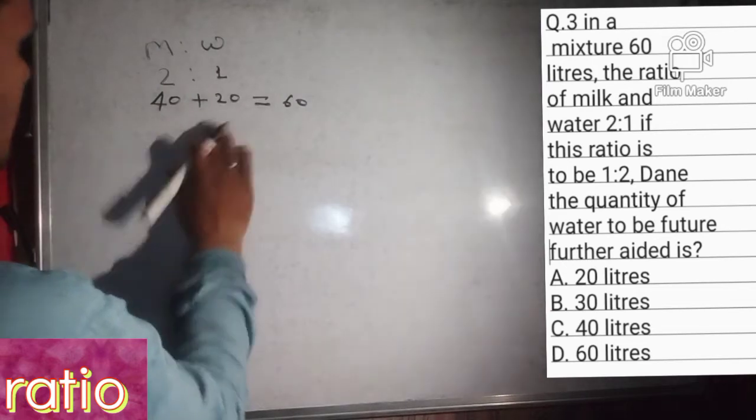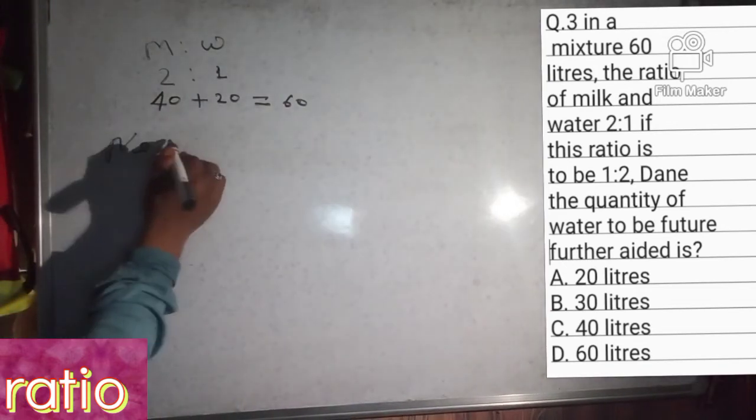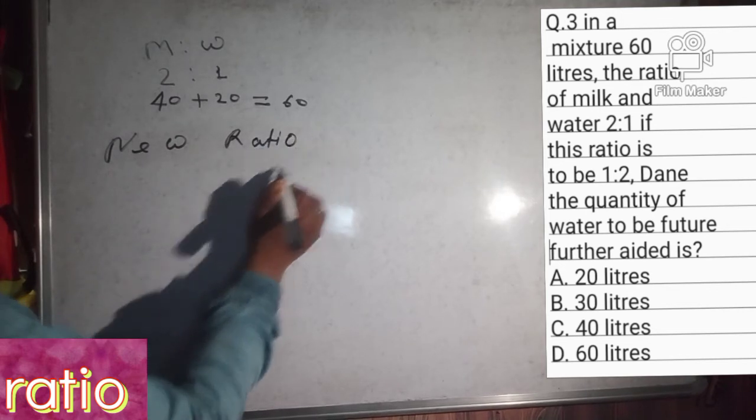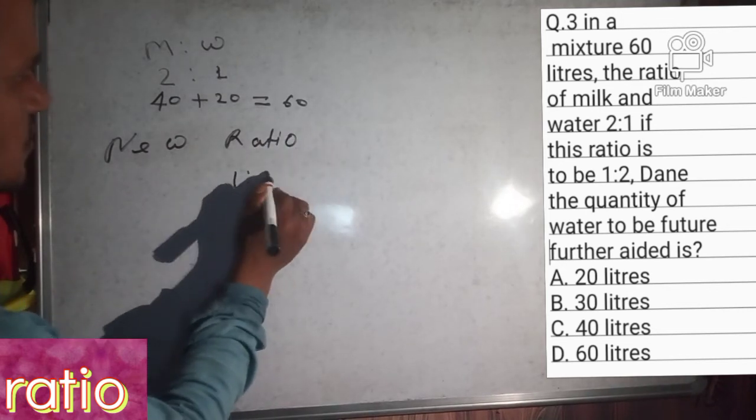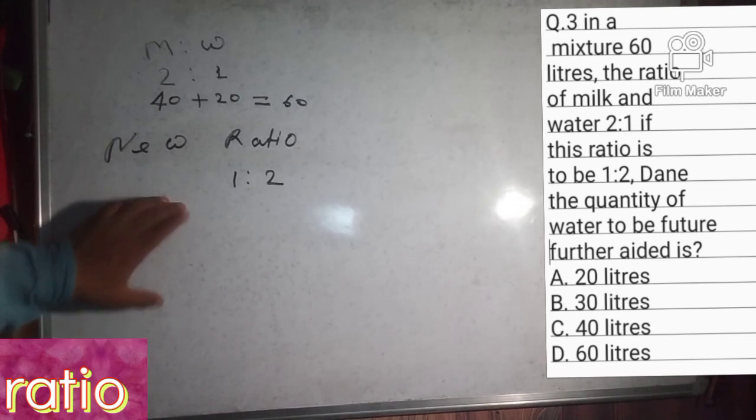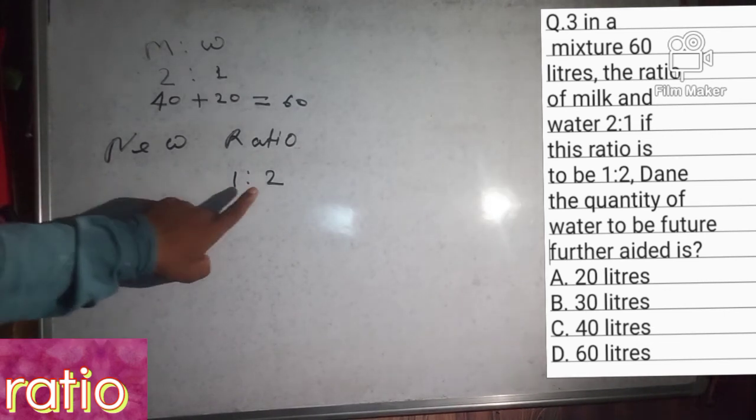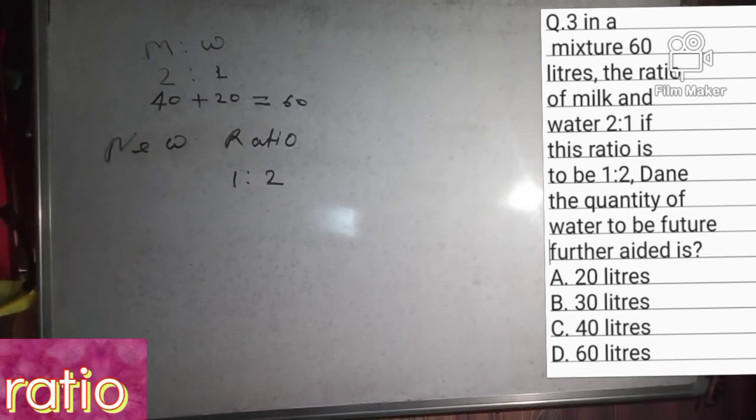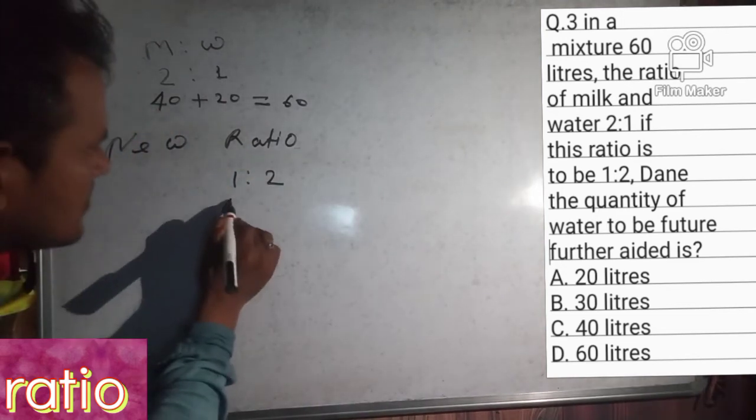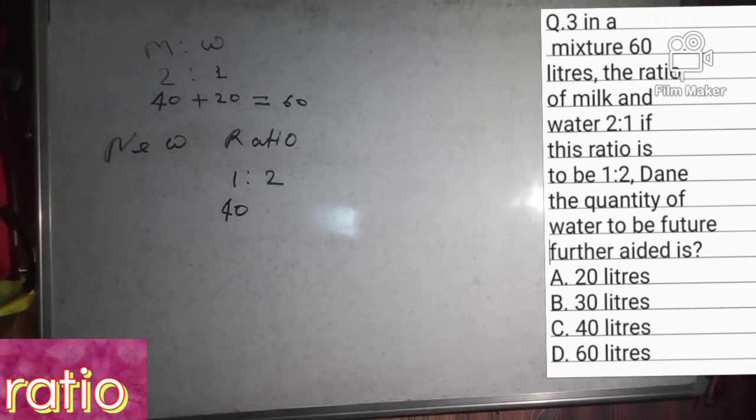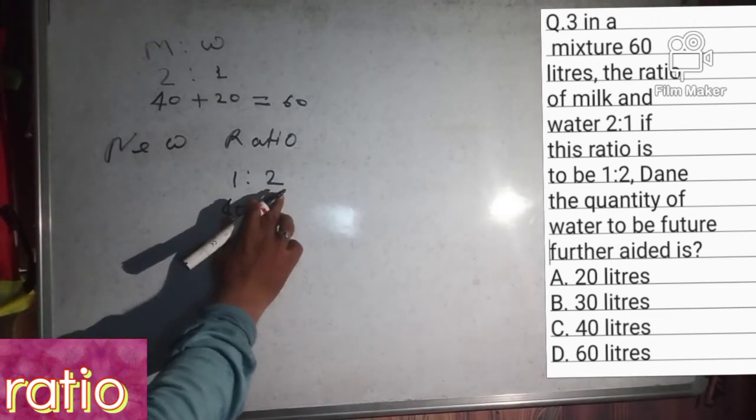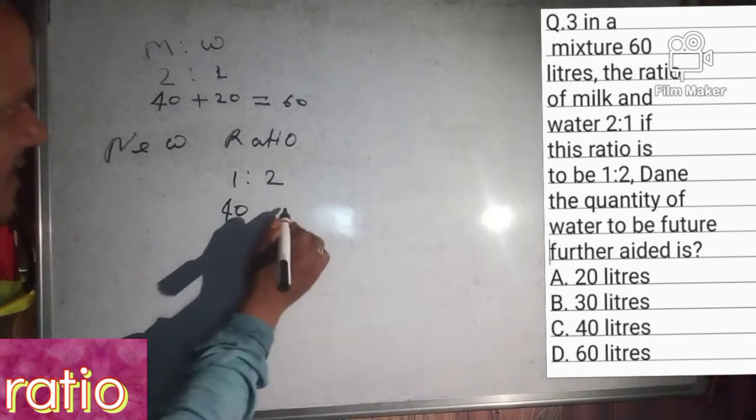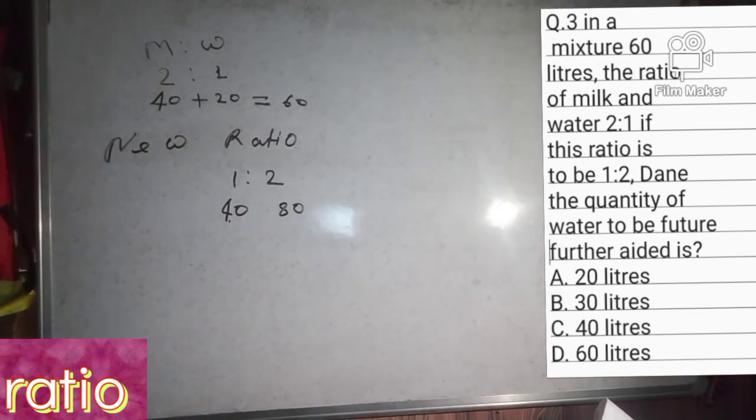Now see here, the new ratio is 1 ratio 2. See here friends, this is milk and this is water. Milk is 40 liters, right? Water, 1 unit is 40 liters. So water will be 80 liters, right?